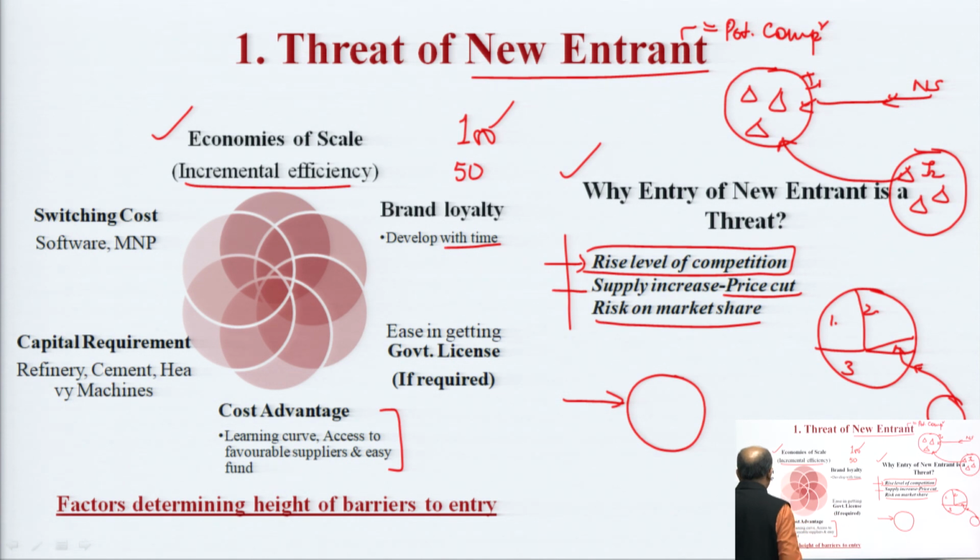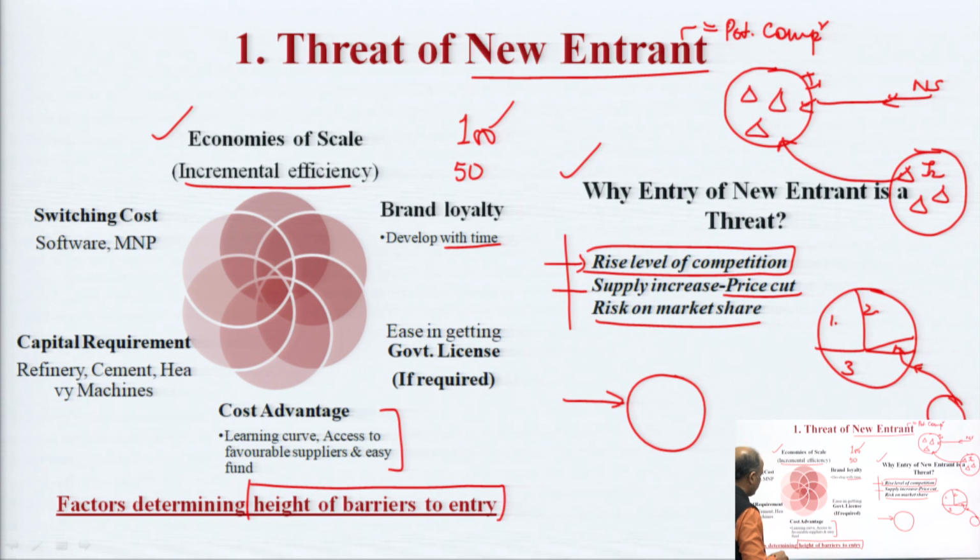Likewise, capital requirement can also affect the threat of new entrants. So what these factors are explaining is the height of the barrier to entry, how difficult it is to enter such a market, such an industry.